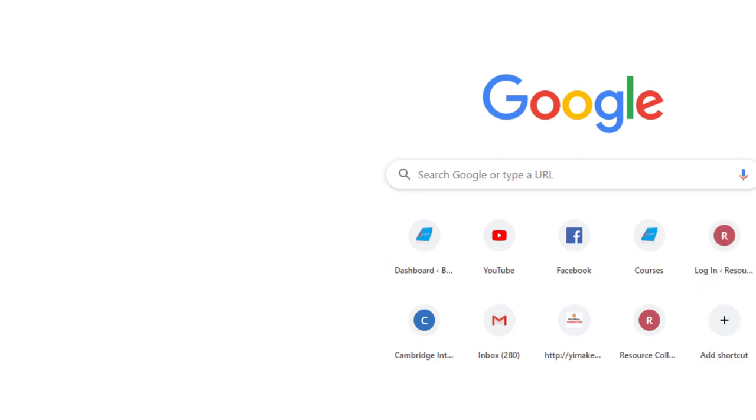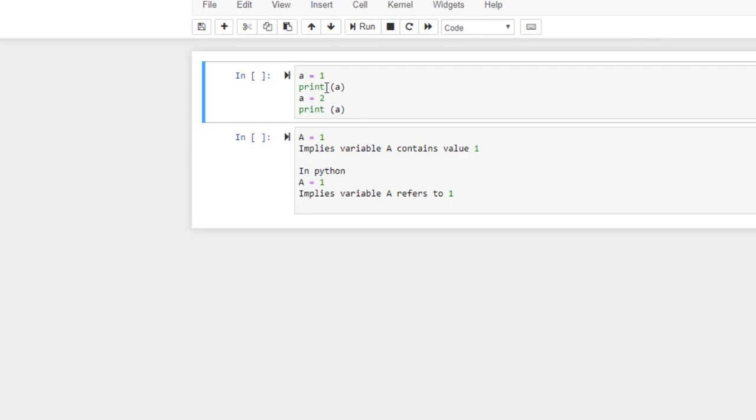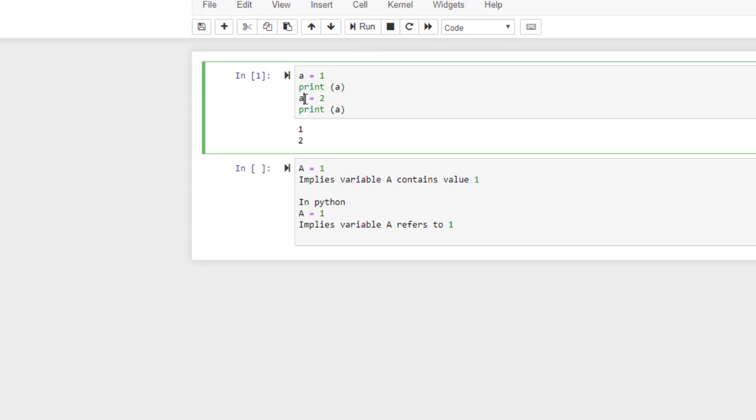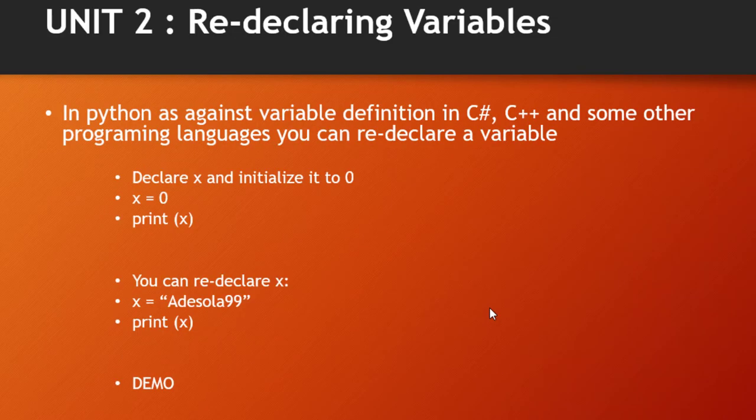my a can be 1, and I will say, okay, if my a is 1, print 1, and the same variable a, I still refer to it as 2, and I say print 2. So my variable a could be referred to as 1 and later referred to as what? 2. So that is one of the things that we must note in Python.